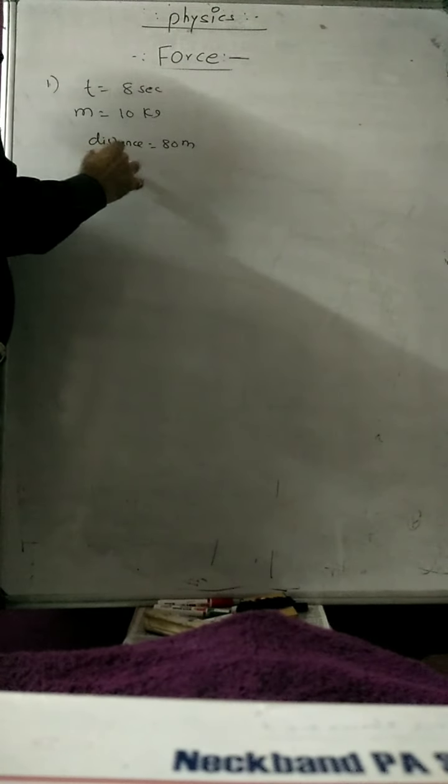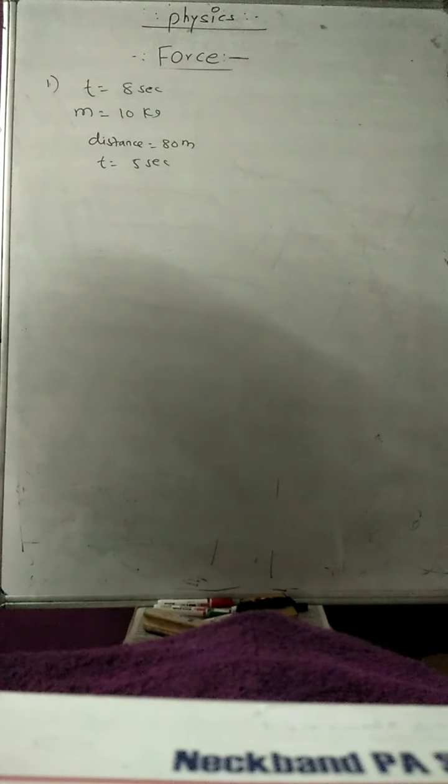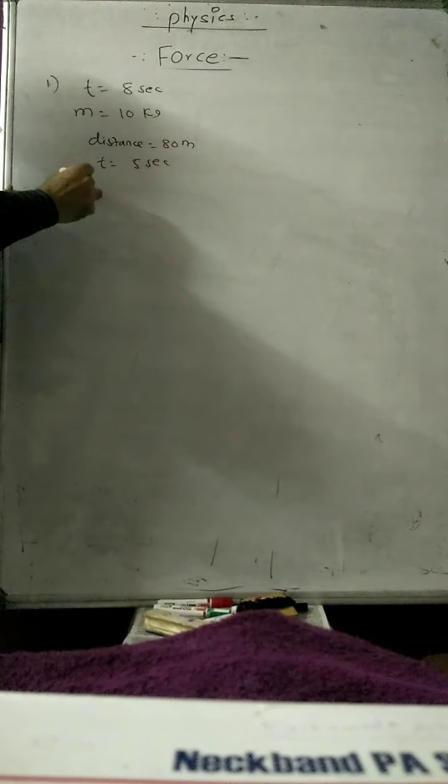The mass of the body is supposed to be 10 kg. The force then stops acting on the body, and the body covers a distance of 80 meters in the next 5 seconds. 80 meter distance in the next 5 seconds. Find the force. So what will be the force acting on the body?